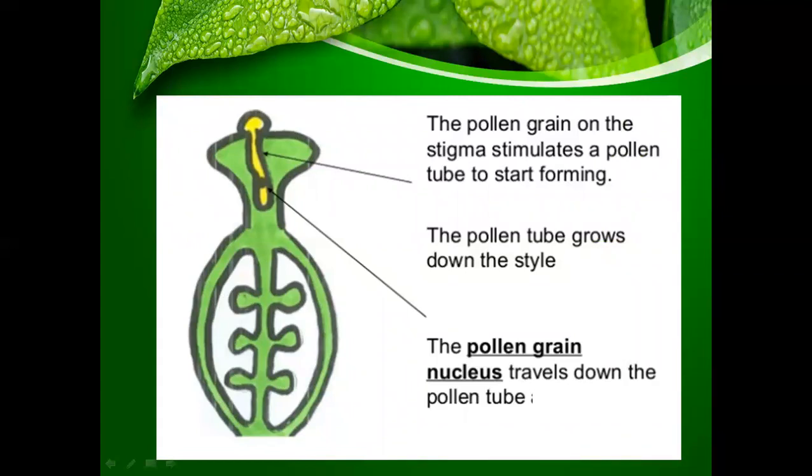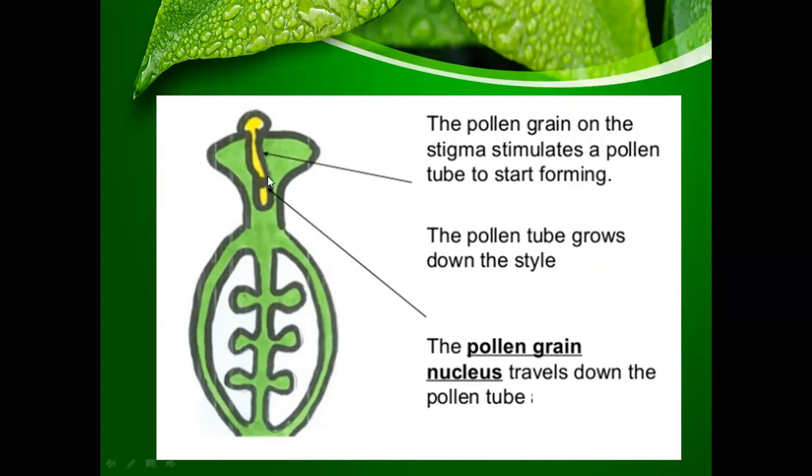Soon that pollen grain on the stigma stimulates to form a pollen tube. From that pollen grain, a pollen tube grows down the style. And the pollen grain nucleus travels down that pollen tube. Over here in the picture, you can see that the pollen grain which has landed previously on the stigma has started to form a pollen tube, a yellow pollen tube.